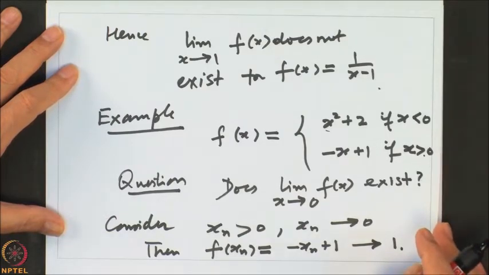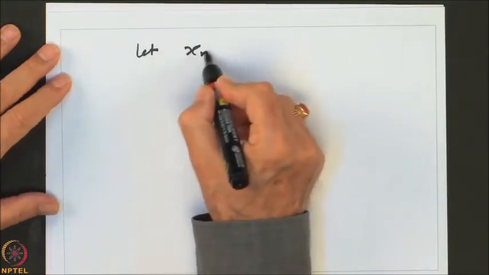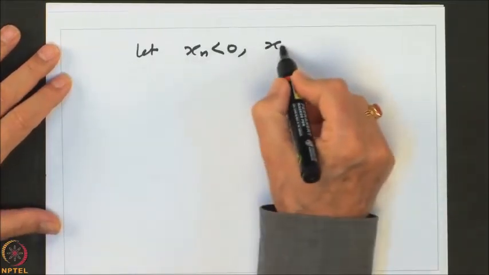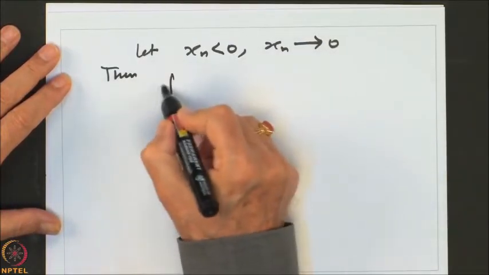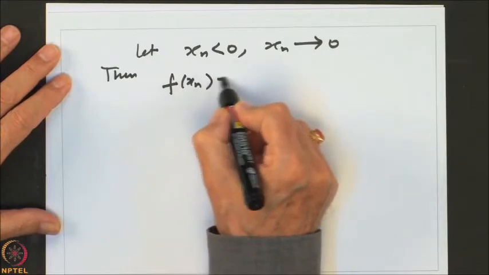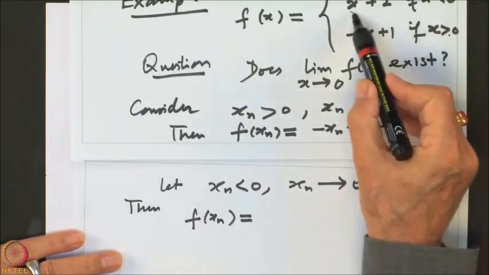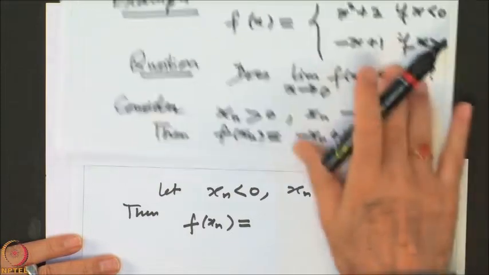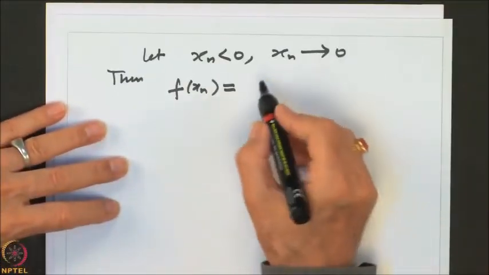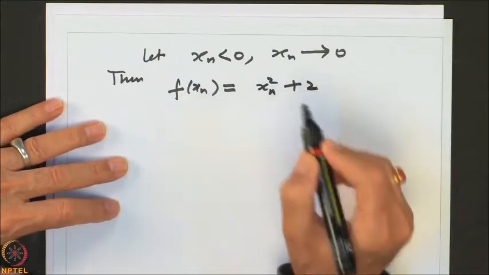Let us look at a sequence where xn is less than 0. So, let xn be less than 0 and xn going to 0. Then, what is f of xn? F of xn is equal to, by the formula, just recall, the formula for x less than 0 is x square plus 2. So, it is equal to xn square plus 2.